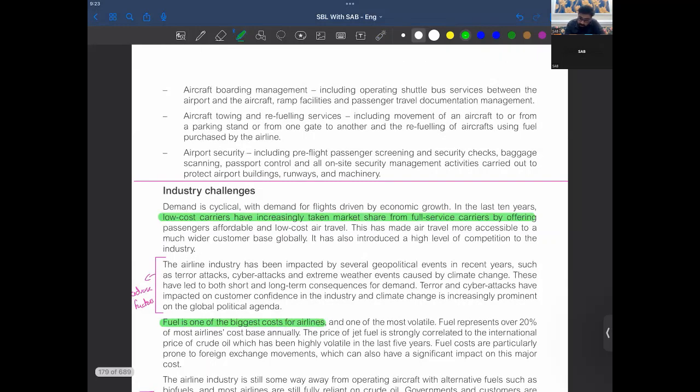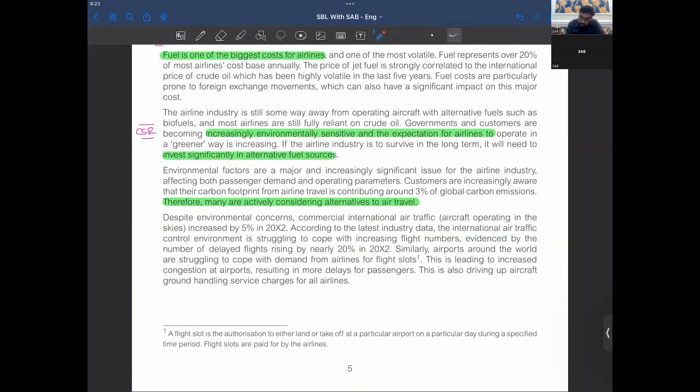Despite environmental concerns, commercial international air traffic increased by 5%, according to the latest industry data. The international air traffic control environment is struggling to cope with increasing flight numbers, evidenced by the number of delayed flights rising by nearly 20% in 2002, right?